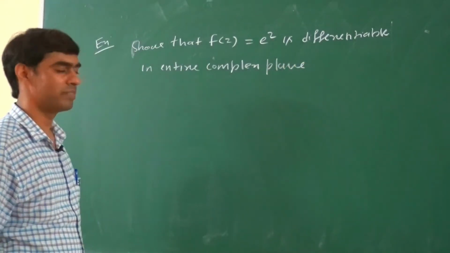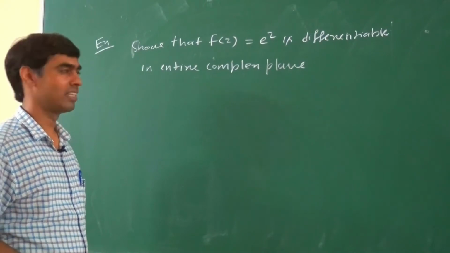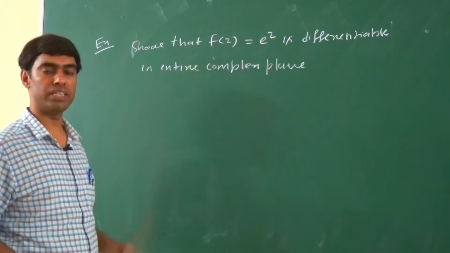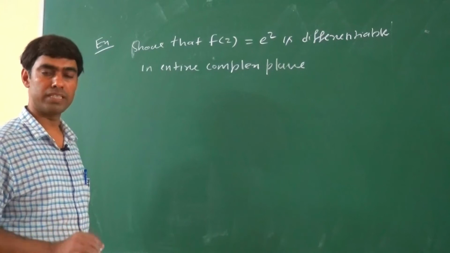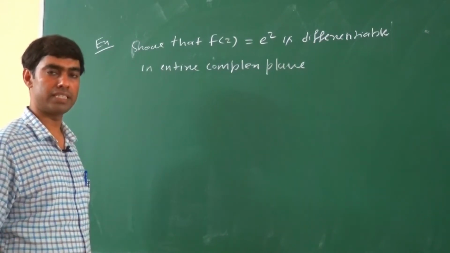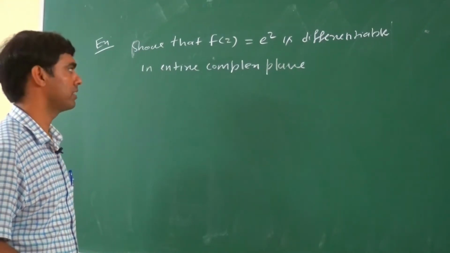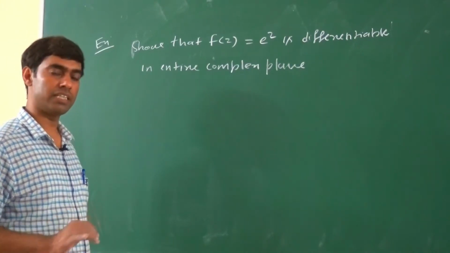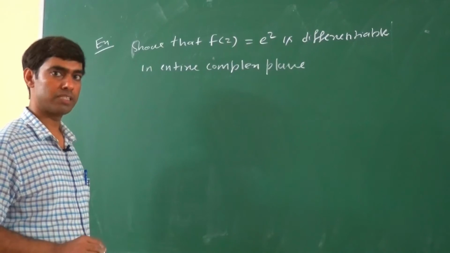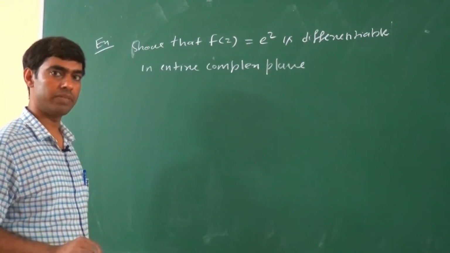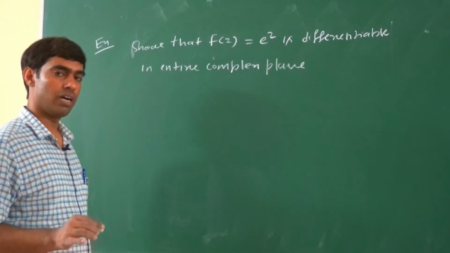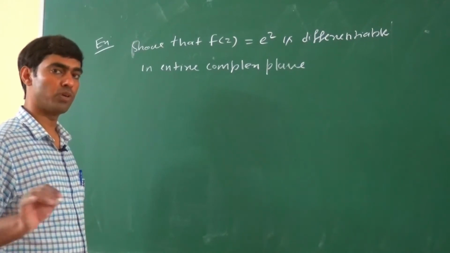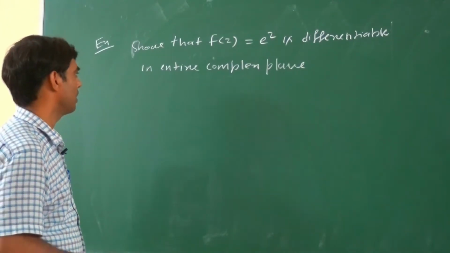So how do we show that? We show that this function f(z) equals e to power z satisfies the CR condition, means the necessary condition as well as the sufficient condition: it satisfies the CR condition at each point of the complex plane, and the partial derivatives are continuous and exist at each point of the complex plane.